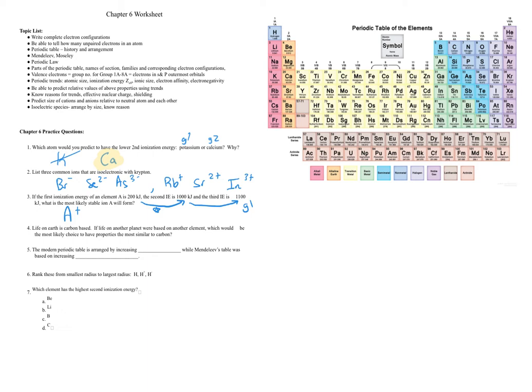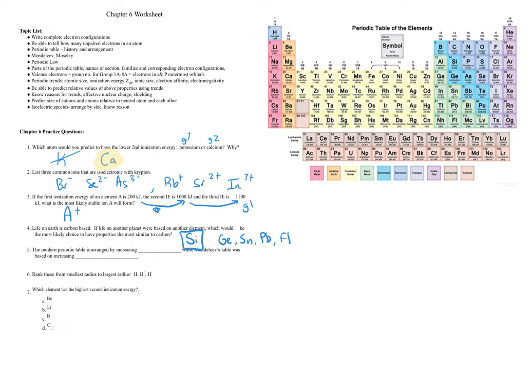Life on Earth is carbon-based. If life on another planet were based on another element, which would be the most likely choice? Well, elements are similar within groups or families. So if I look directly below carbon, I'll find silicon. That would probably be the best choice. You could have also mentioned germanium, tin, lead, flerovium, but the best choice is silicon.